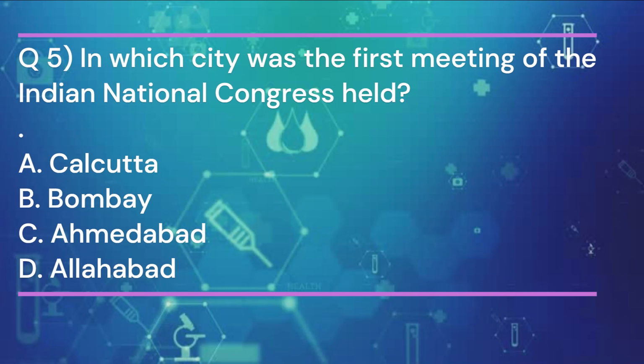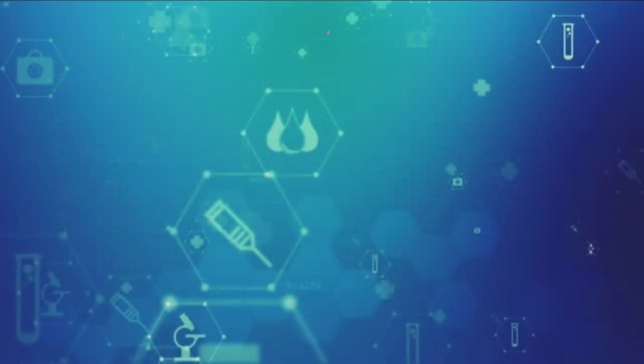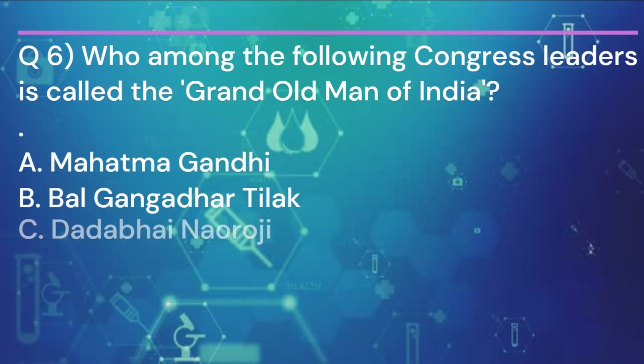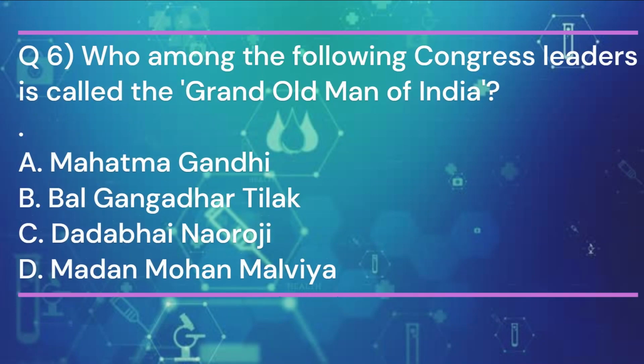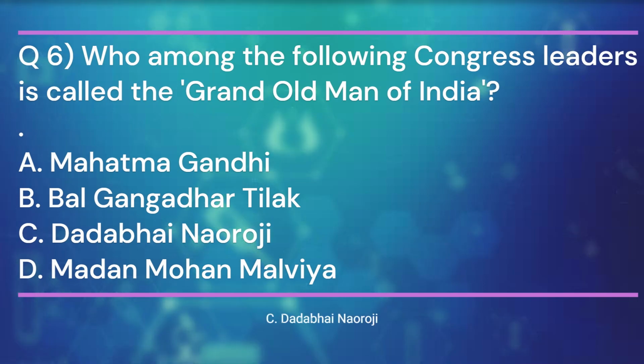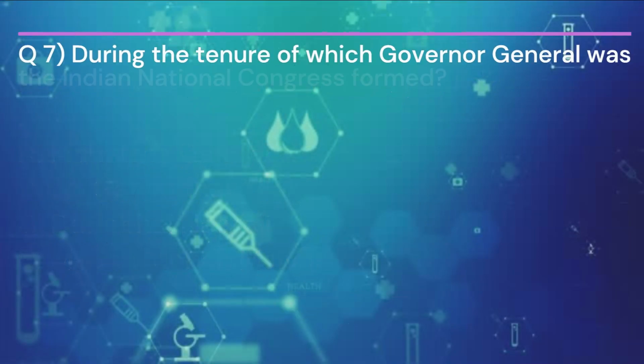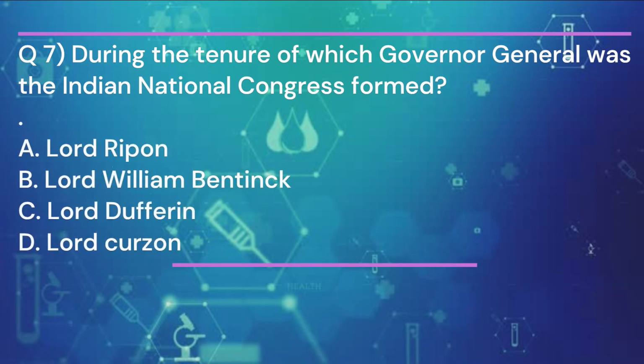And the answer is B. Bombay. Question 6. Who among the following Congress leaders is called the Grand Old Man of India? And the answer is C. Dadabhai Nauroji. Question 7. During the tenure of which Governor General was the Indian National Congress formed?